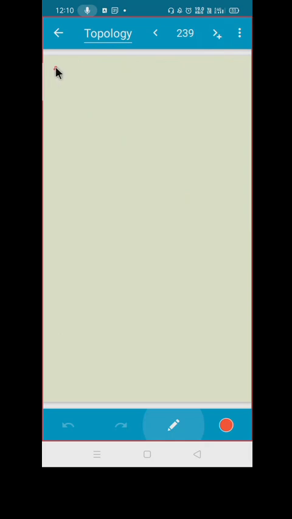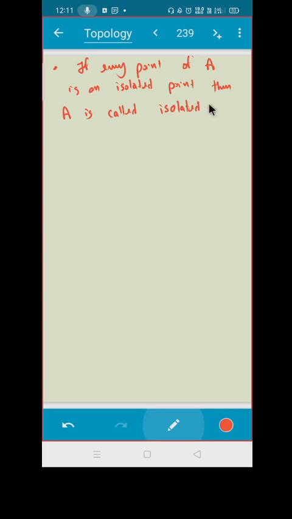You can write as a note: if every point of A is an isolated point, then A is called isolated set. Okay?